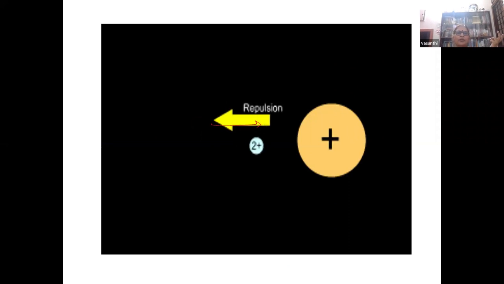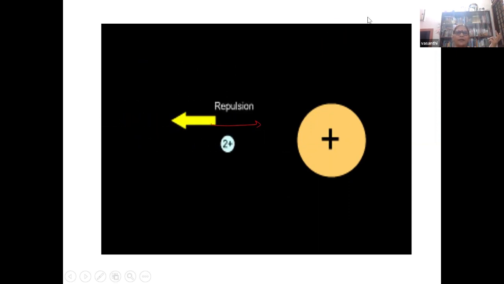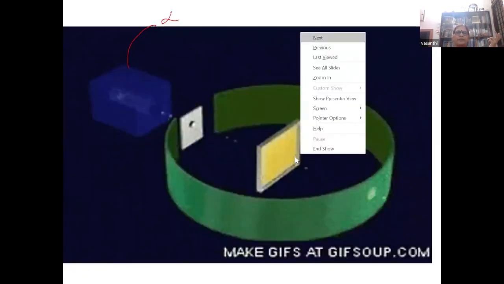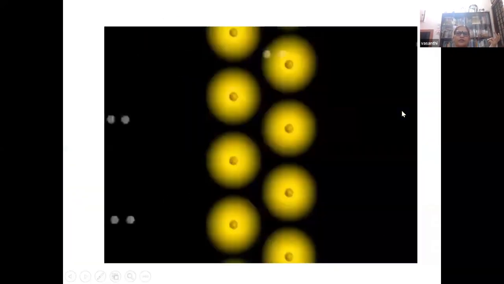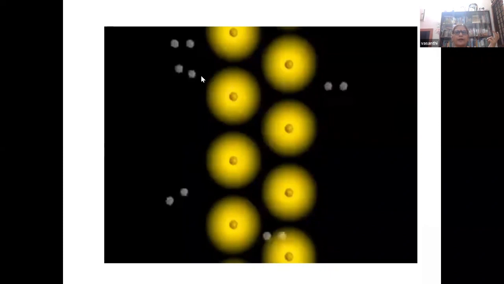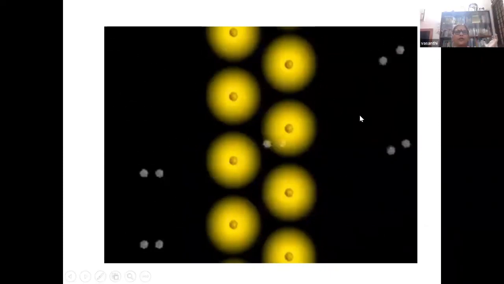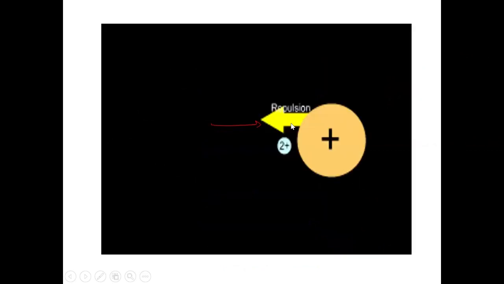Now, you know that when an alpha particle strikes the gold nucleus head on, what happens? Many alpha particles undergo deflection, which are the alpha particles that are far away from the nucleus, isn't it? So what are the conclusions derived from this experiment? Most of the alpha particles are going straight, which means most of the space in the atom is empty. They don't undergo any force at all. Very few undergo backward scattering like this.